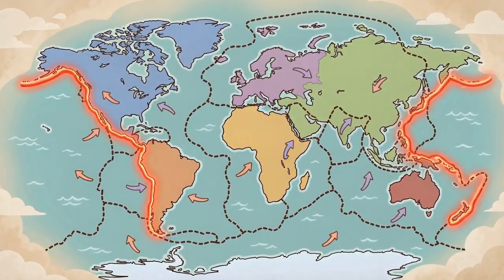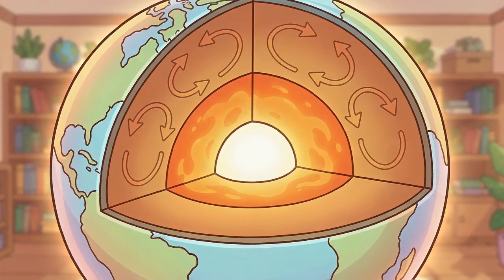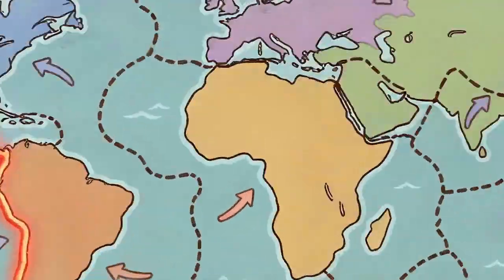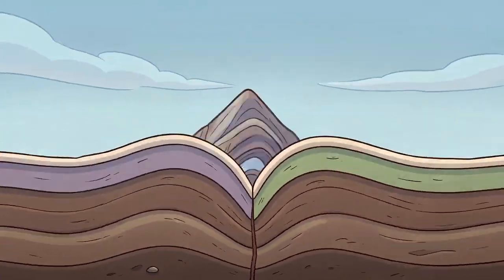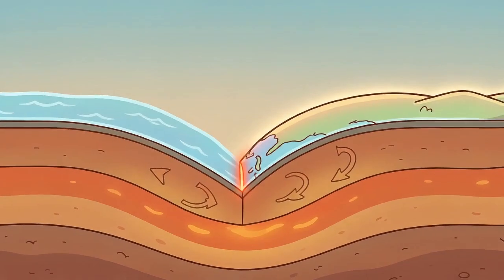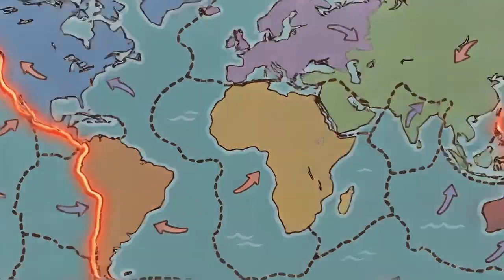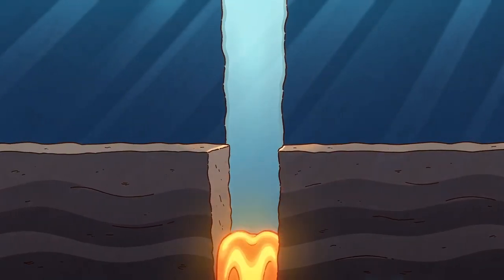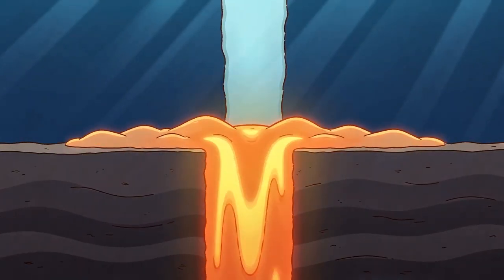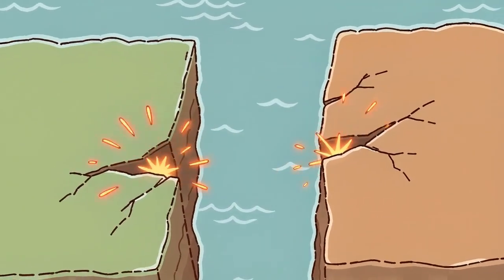Pacific? Heat from the core makes molten material rise and cool material sink. At a convergent boundary, colliding continental plates crumple upward into... When an oceanic plate meets a continental plate, it sinks beneath it. At a divergent boundary, plates move apart and magma rises to form... At a transform boundary, plates slide past each other without...